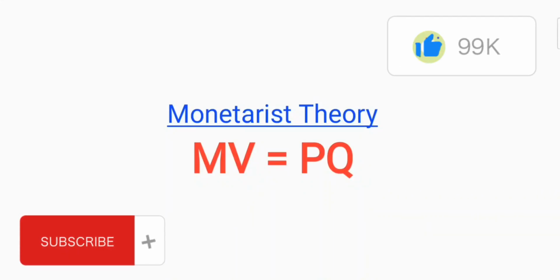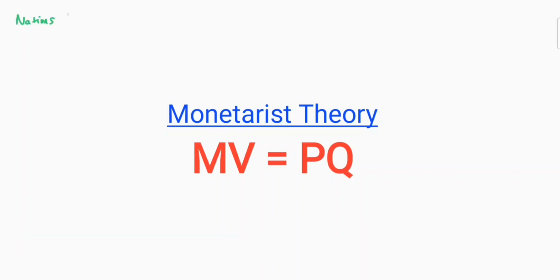Here's a quick tutorial on some maths in economics. This is called monetarist theory, or the equation of exchange. This is when a nation's money supply increases, which therefore leads to greater economic activity and therefore contributes to higher GDP levels.